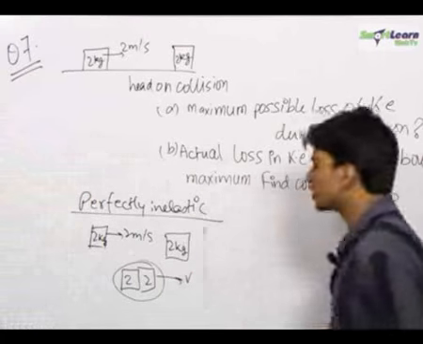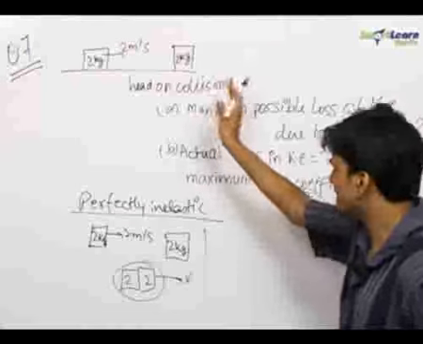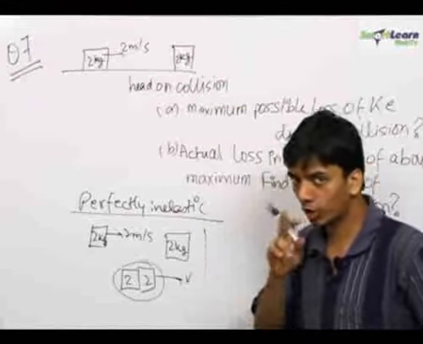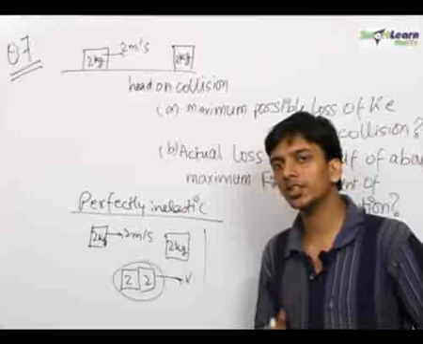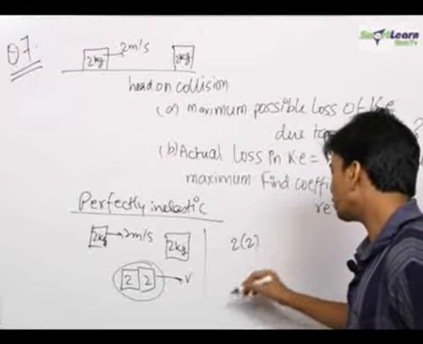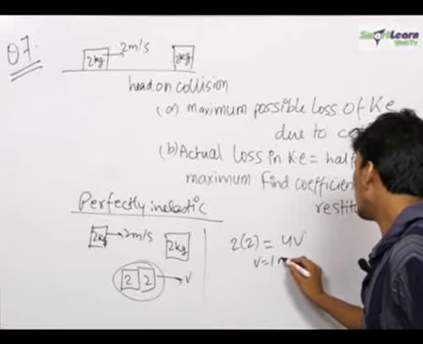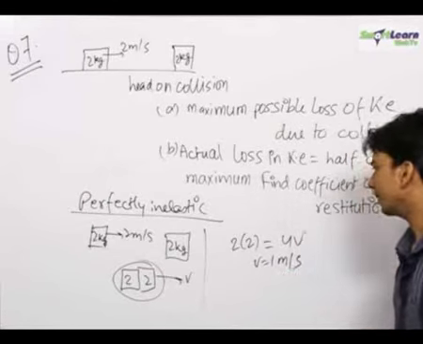Now in all types of collisions, we have one equation of momentum conservation. Because there was no external force in the horizontal direction, we apply momentum conservation on the system in the horizontal direction. That gives us 2 into 2 is equal to 4v. Therefore v is equal to 1 meter per second.